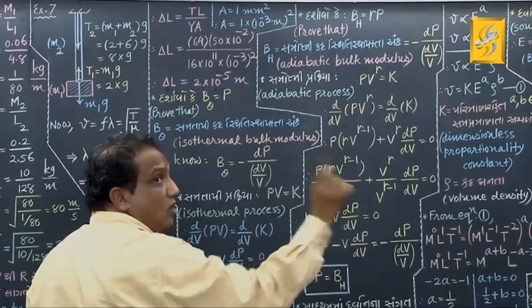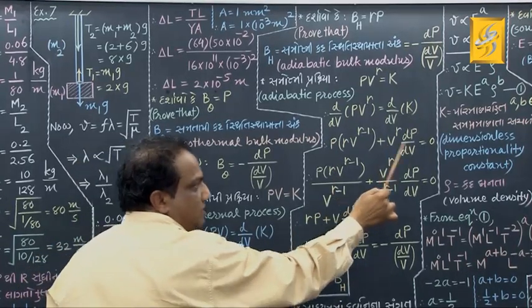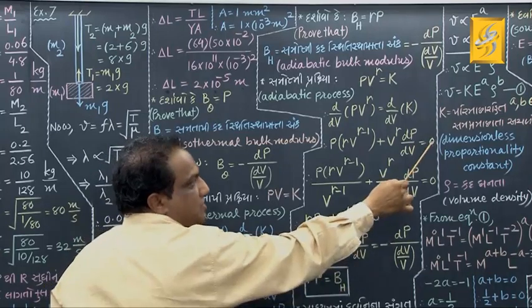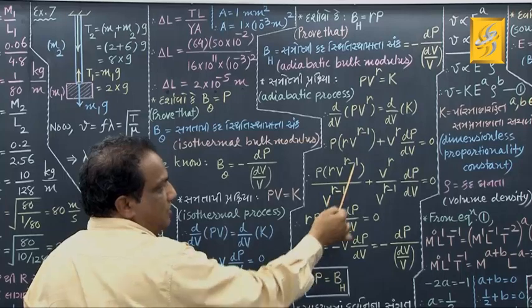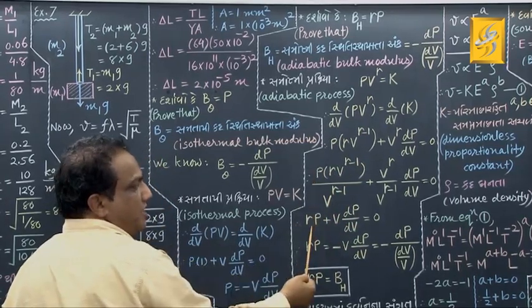Now this part I have written as it is. I have divided all the terms in this equation by V raised to gamma minus 1. And 0 upon anything will remain 0. Now V raised to gamma minus 1, V raised to gamma minus 1 getting cancelled. Left is gamma into P.